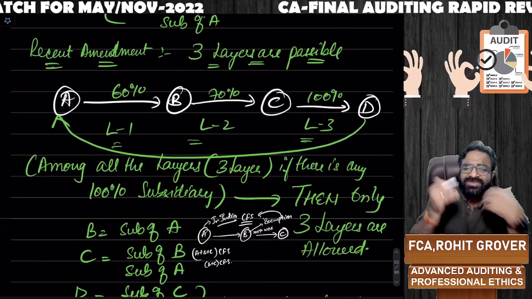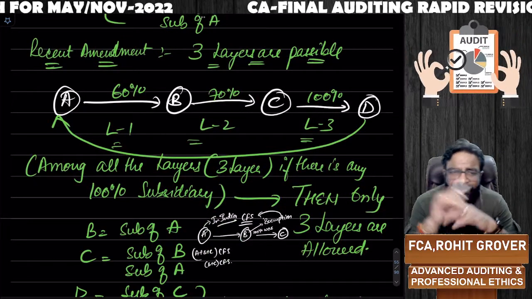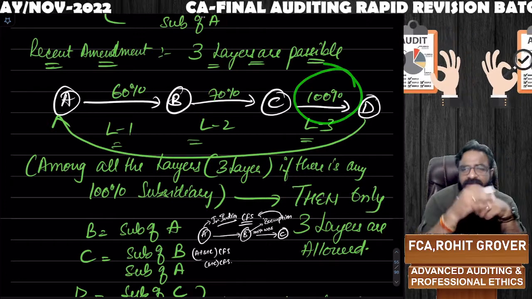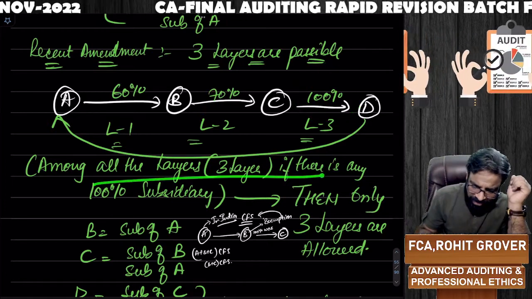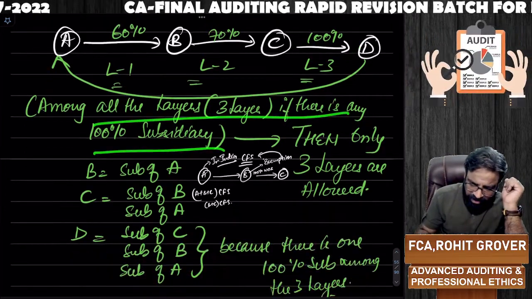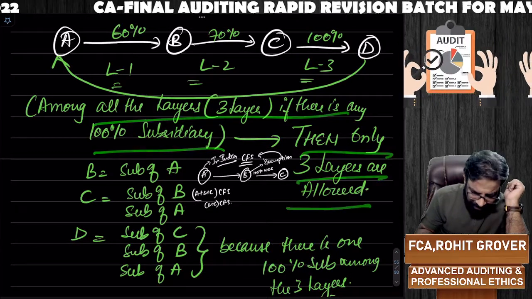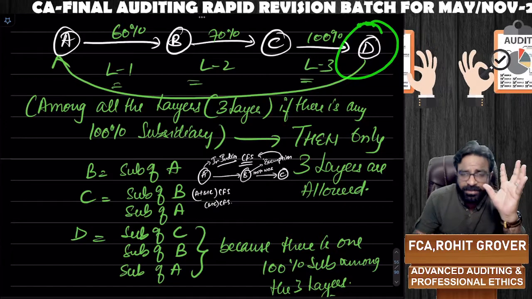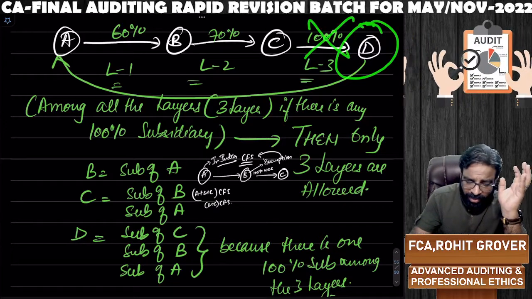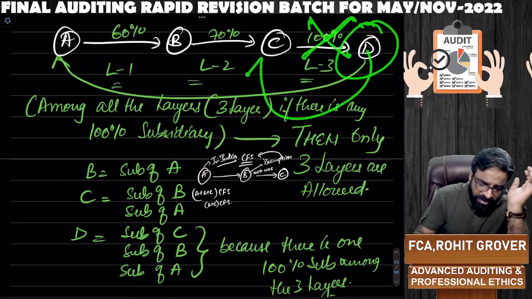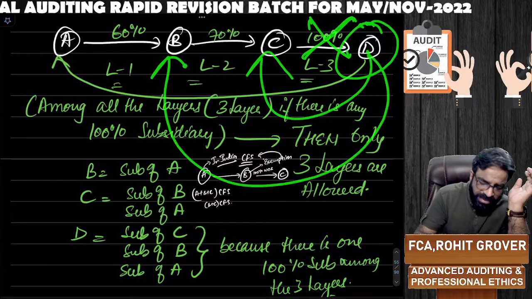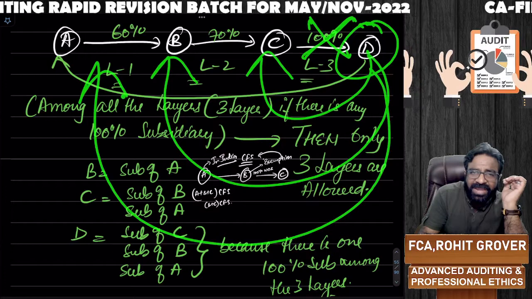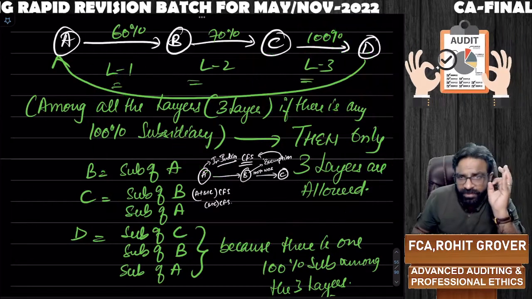But nowadays, a three-layer relationship is allowed if anywhere a 100% subsidiary is there. So among all the three layers, if there is any 100% subsidiary, then only three layers are allowed. It means that if suppose there is no 100%, D is the subsidiary of C as well as D is the deemed subsidiary of B. But D is not a deemed subsidiary of A because three layers are not allowed.